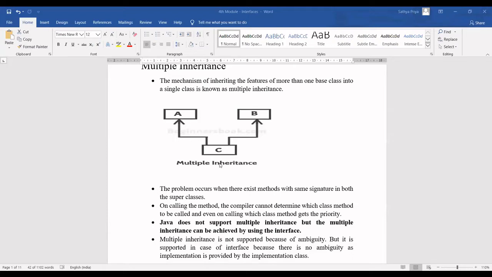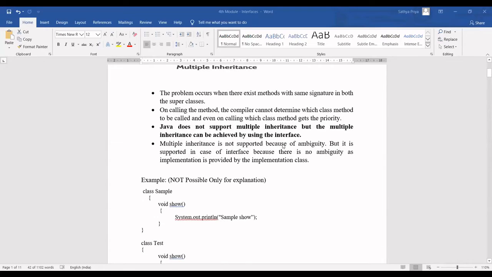So what is exactly the drawback in multiple inheritance? Why can't Java support this? So I'll just show you an example directly. I'll share the screen here.